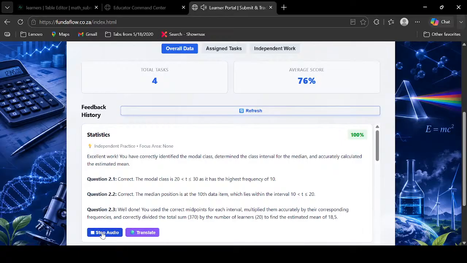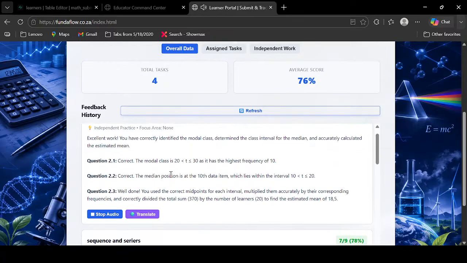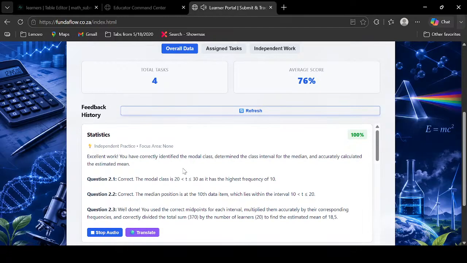Excellent work. You have correctly identified the modal class, determined the class interval for the median, and accurately calculated the estimated mean. Question 2.1, correct. The modal class is 20 less than or equal to t less than or equal to 30 as it has the highest frequency of 10. Question 2.2, correct. The median position is at the 10th data item, which lies within the interval 10 less than t less than or equal to 20. Question 2.3, well done. You used the correct midpoints for each interval, multiplied by the number of learners, divided by 20, to find the estimated mean of 18.5.